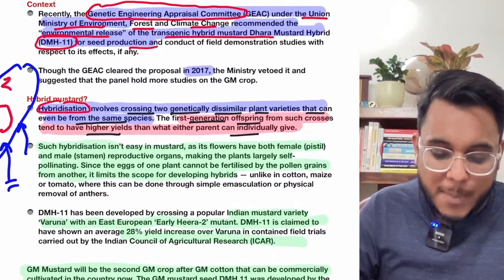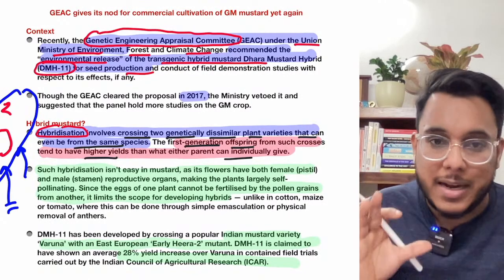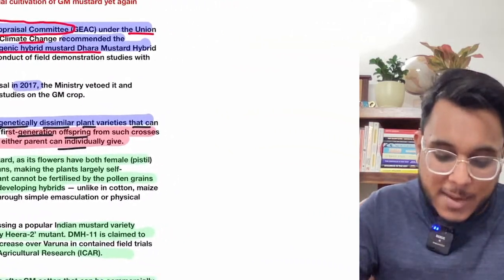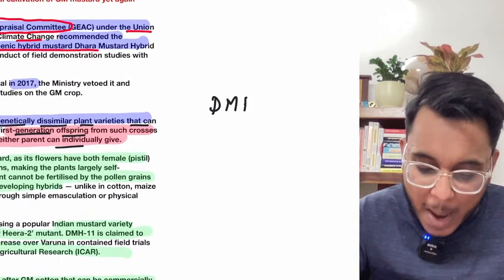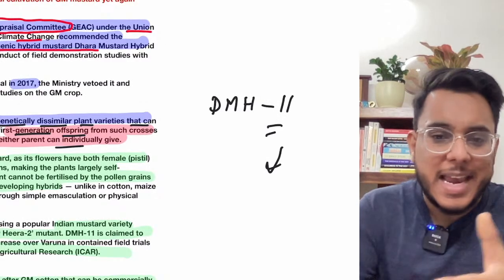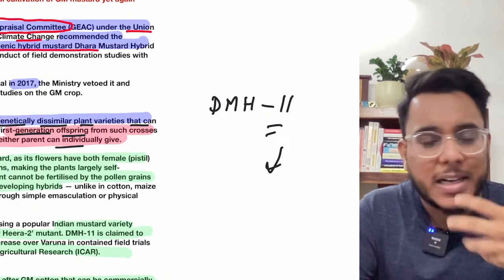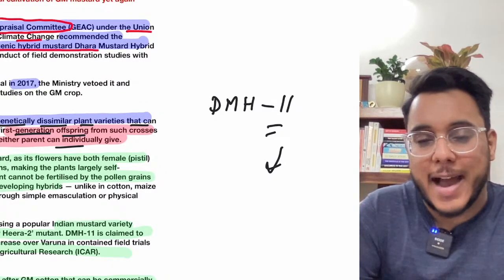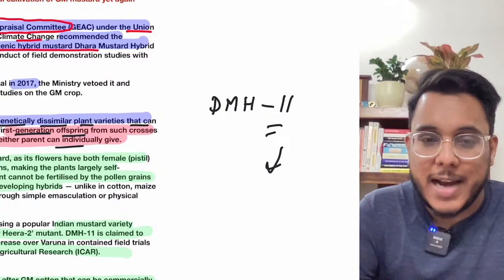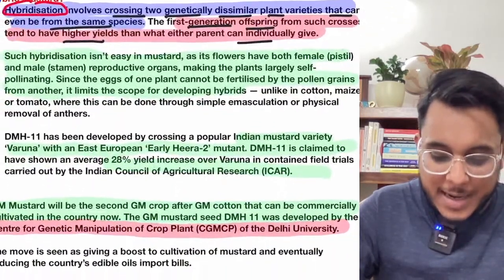Now recently, a hybrid variety of mustard has been developed. This hybrid variety of mustard is called DMH11. Now you see, when we talk about hybrid crops, these have been in development since the 1960s, 1970s. So what great has happened with the development of the hybrid variety of mustard? Actually guys, for the mustard plant, developing a hybrid variety was a difficult process. How and why? Let's understand this.